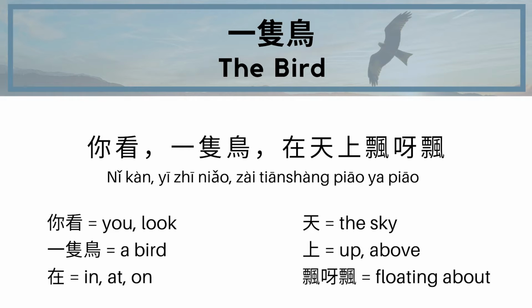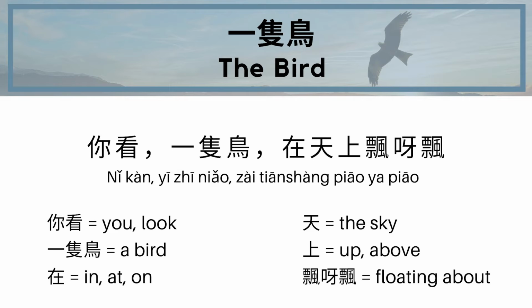So when we're referring to animals, like birds, dogs, we use the word 只, 一只, one something of a, in this case, bird, and you can use this construction in lots of other ways as well. So this is just a concept that you can learn about more if you'd like to. You can Google it. Okay, so 你看一只鸟在天上.